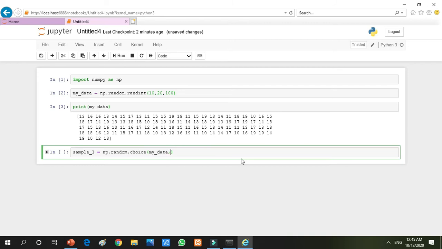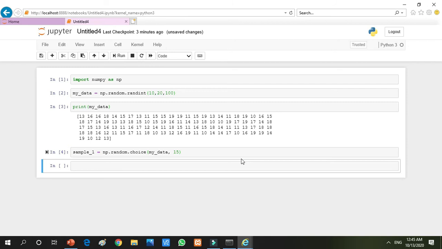My data is an array consisting of 100 elements. I am taking a sample of only 15, so it will take a random sample of 15 elements. Now I am taking another sample, sample 2. You can see this sample by writing print sample1 in brackets, so you can do it easily, but I am not.